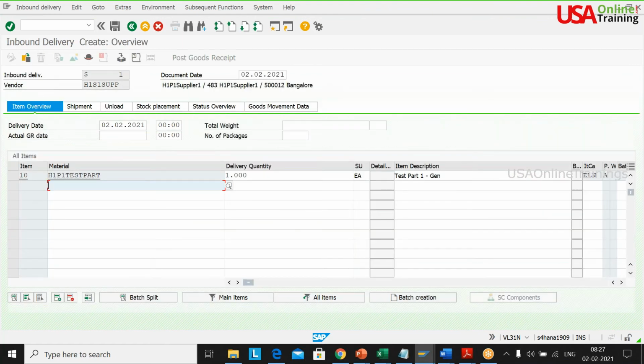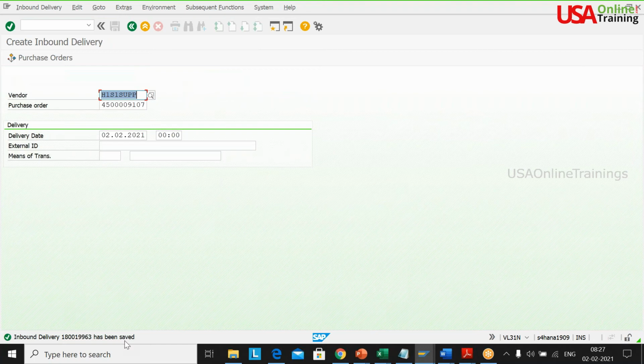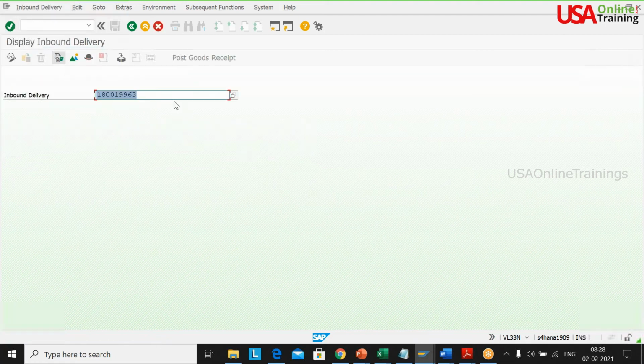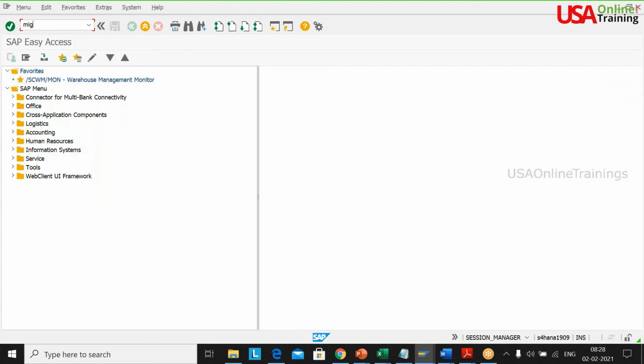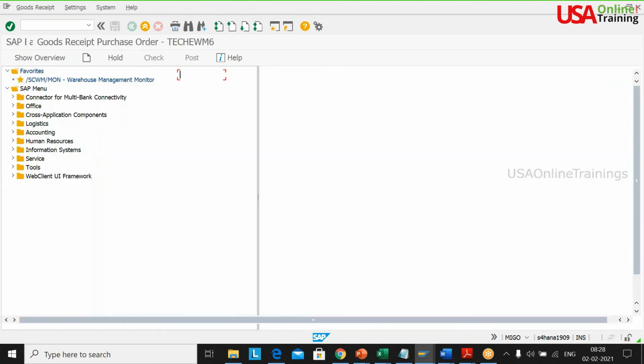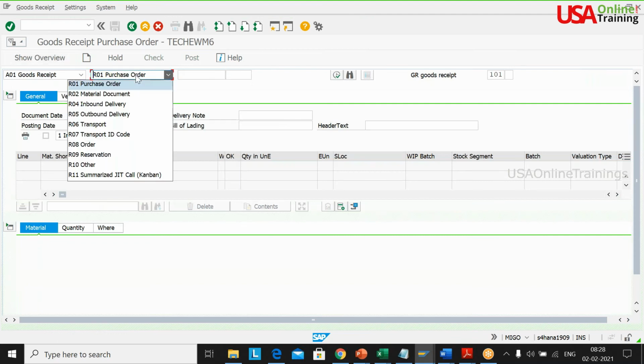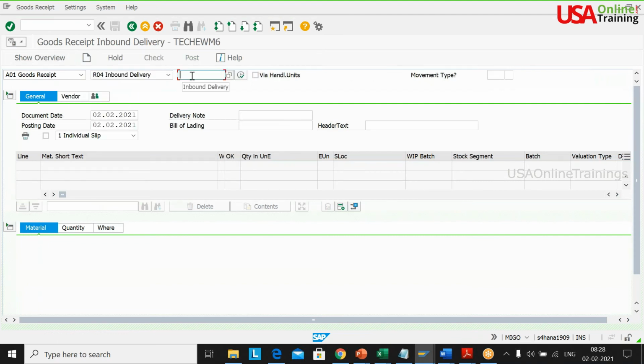Inbound creation, VL31N. I'll take around 100 pieces. Now I'm saving it. The inbound delivery has been saved. Here you can edit it also. I think you can post from there also, right? Goods receipt against inbound delivery. You can give the inbound delivery.